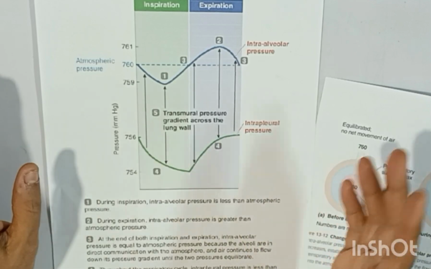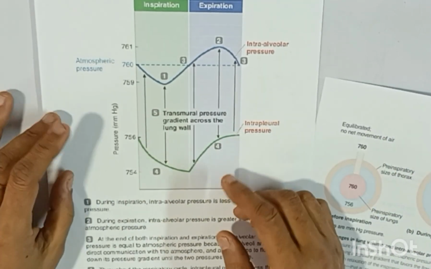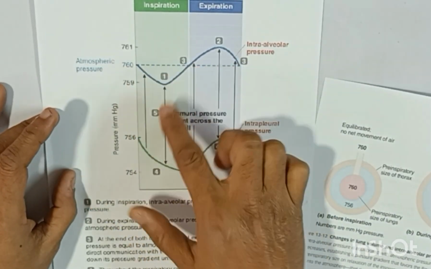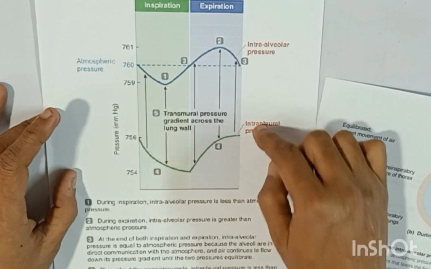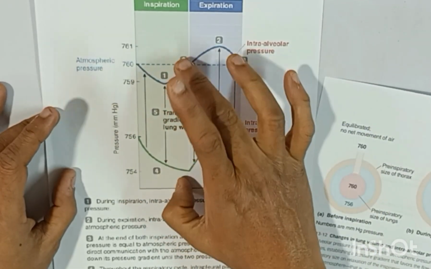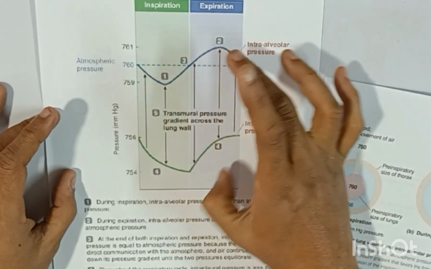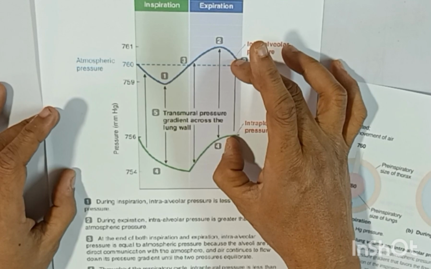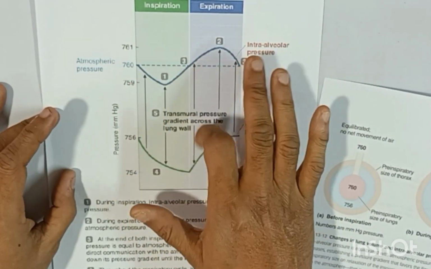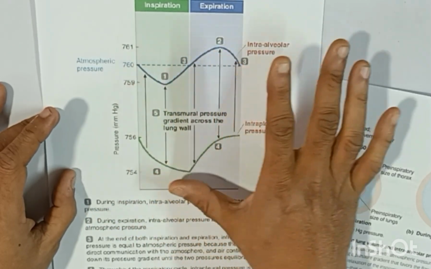Throughout the respiratory cycle, intrapleural pressure is less than intra-alveolar pressure, and this is called the transmural pressure. This gap widens here and shrinks here, but throughout the cycle the alveolar pressure will always be greater than the pleural pressure.